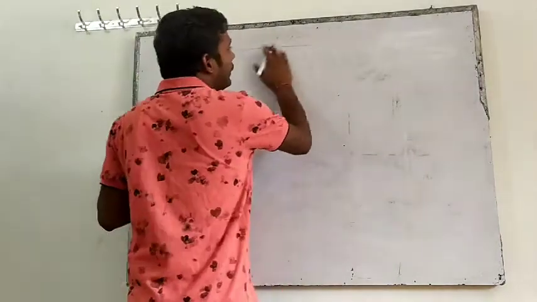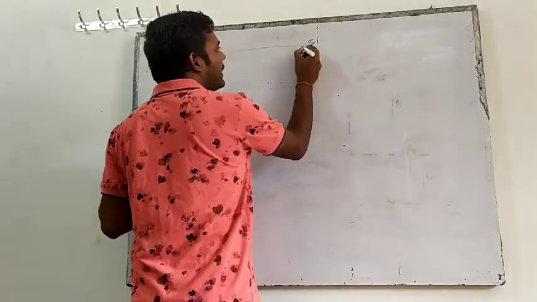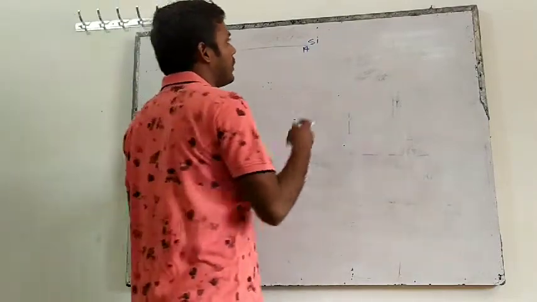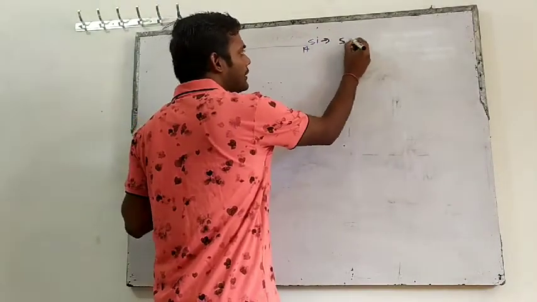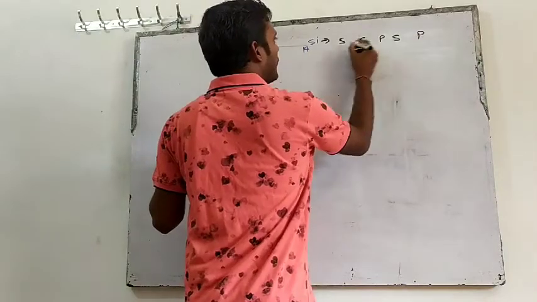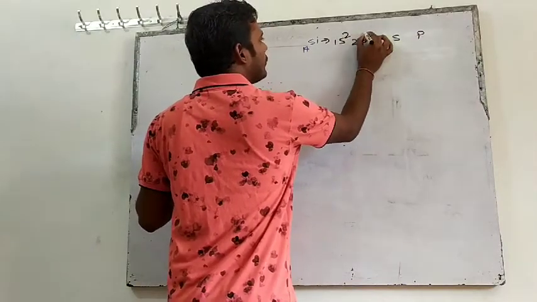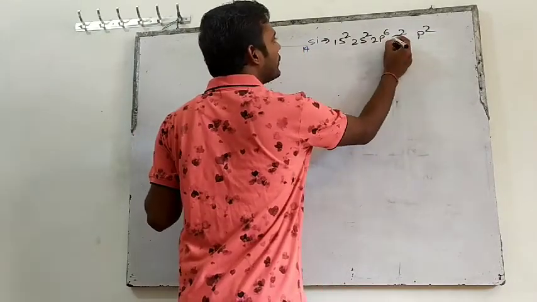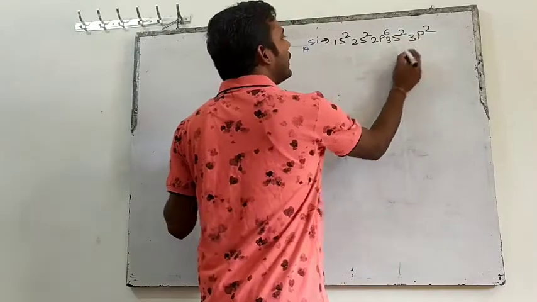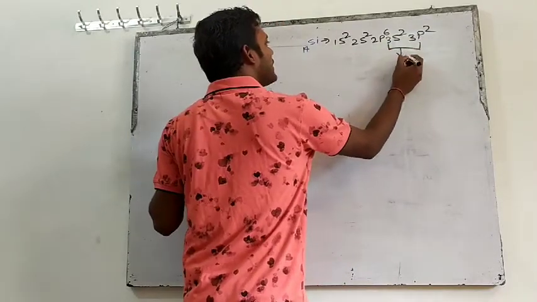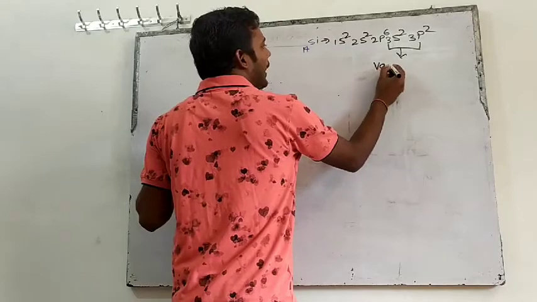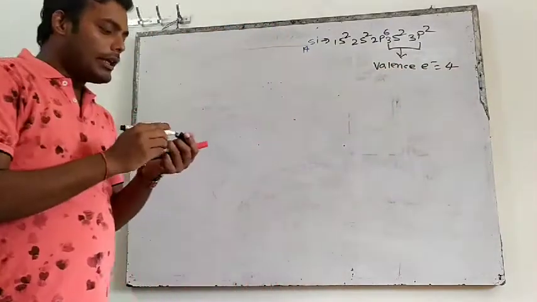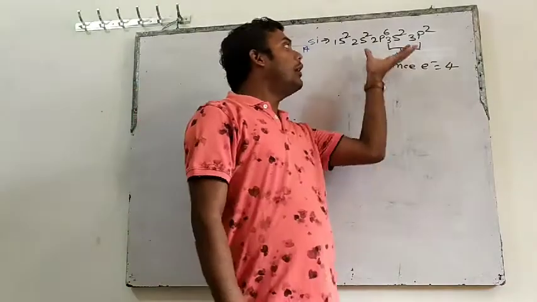Now, you have seen silicon. Silicon atomic number is 14. If you do the electronic configuration of silicon, what will it be? 2, 8, 4. That is 2, 2 6, and 3s2 3p2. In the outermost, the valence electron is how much? 4. Valence electron means the total number of electrons present in the outermost orbit.